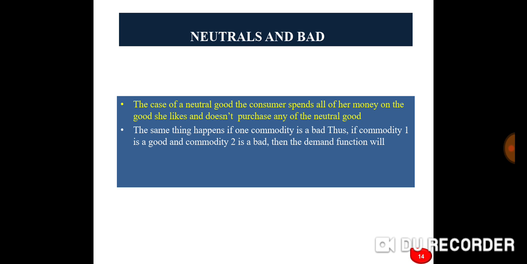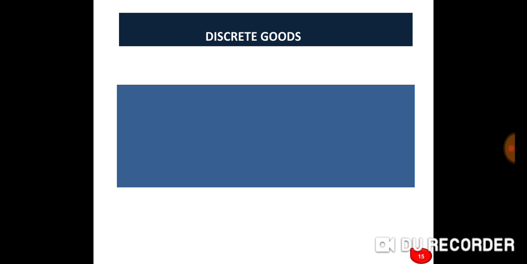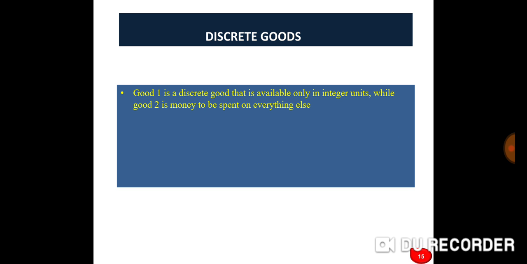Thus, if commodity 1 is good and commodity 2 is bad, then the demand function will be as described. Discrete goods. Good 1 is a discrete good that is available only in integer units, while good 2 is money to be spent on everything else.